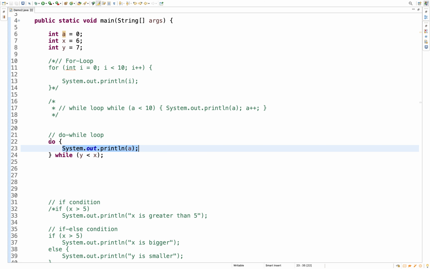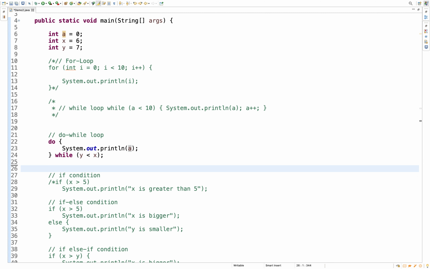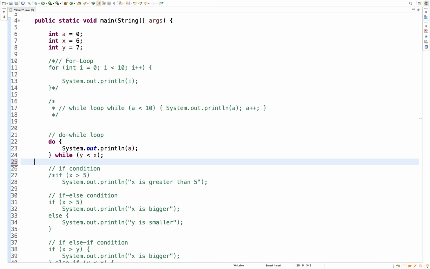So in a do while loop, even if the condition is false, the code will get executed the first time, and next time the condition is false and the loop execution will finish.